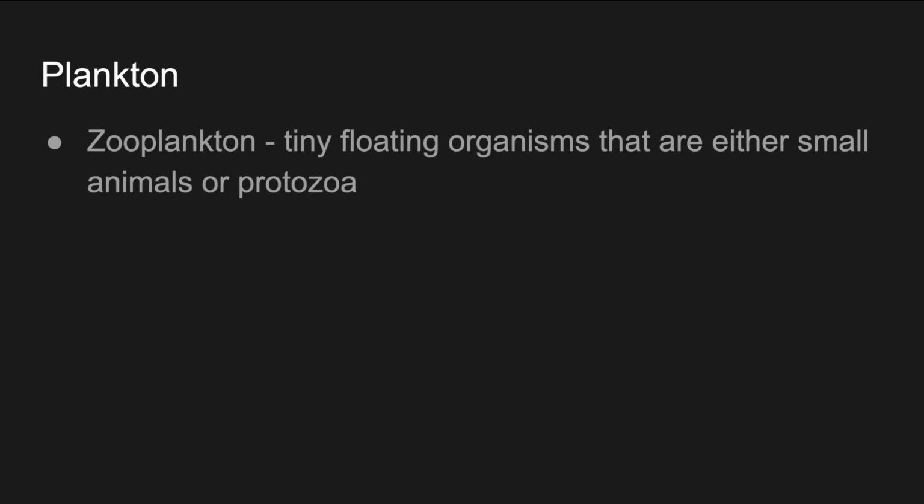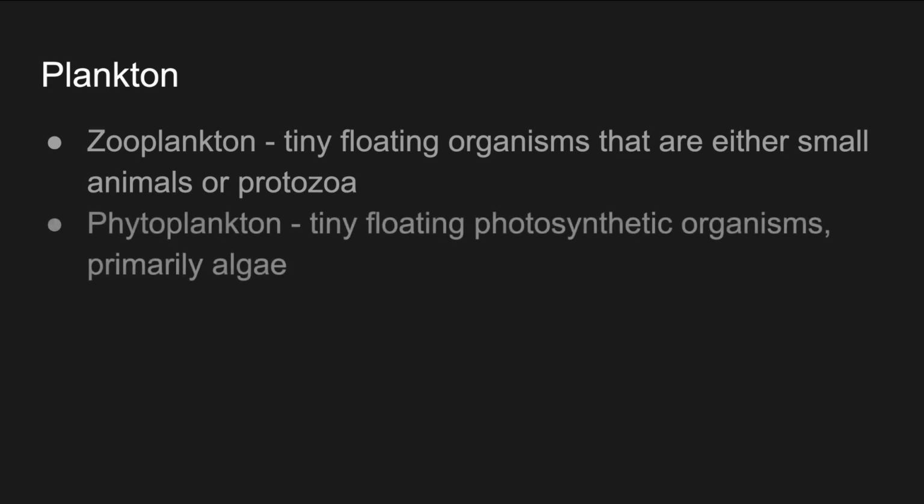So zooplankton are tiny floating organisms that are either small animals or protozoa. Phytoplankton refers to tiny floating photosynthetic organisms, primarily algae. So the idea is basically that up in the large scale world, the world that we inhabit, we divide things into categories like animal, vegetable, and mineral. So life science, forget about the mineral, we got animal and vegetable. What do we mean by that?